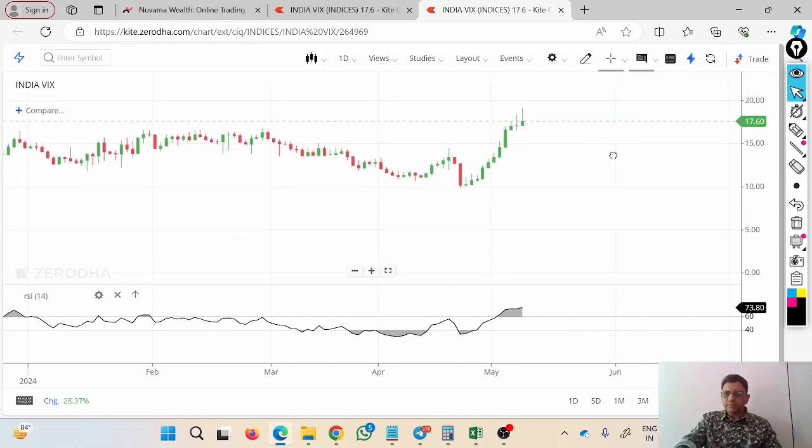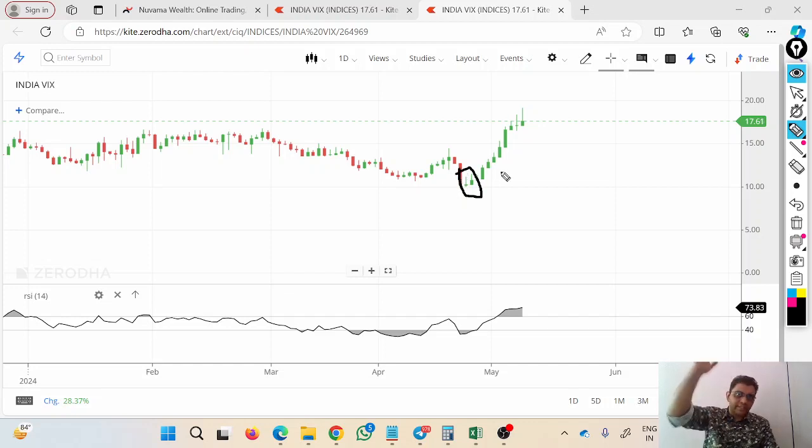Otherwise, before the event, when I know that the IV is going to increase, at that time I will not do the option selling. Whenever I know that IV is going to increase, India VIX is going to increase, either I will do the option buying, or I will deploy the calendar spread. What is a calendar spread? I will explain it in the strategy part. Either I will do the option buying or I will deploy the calendar spread.